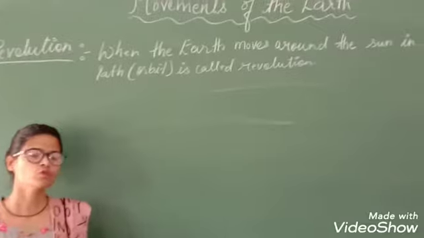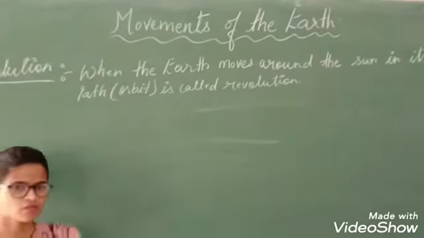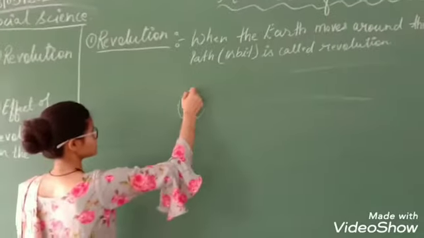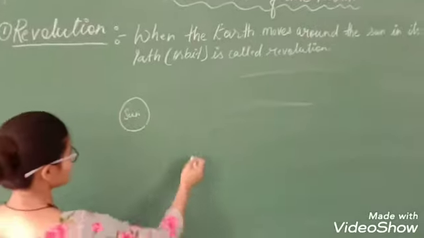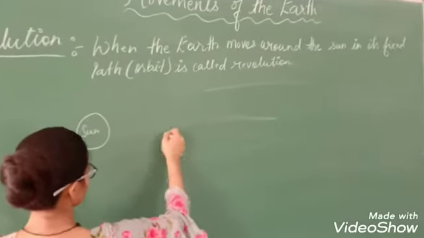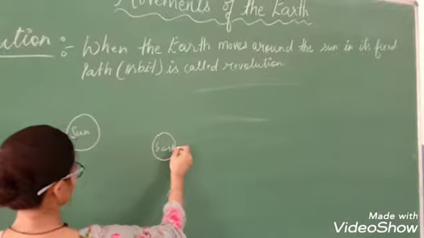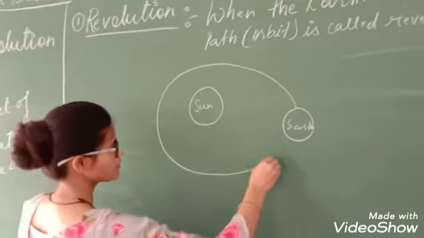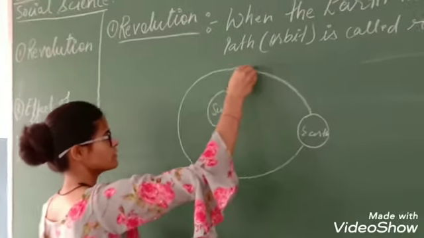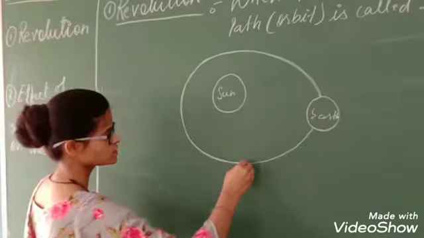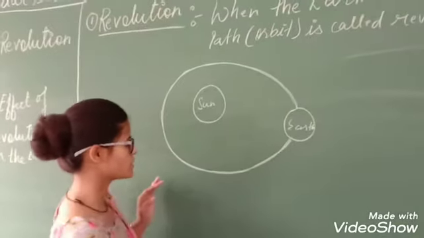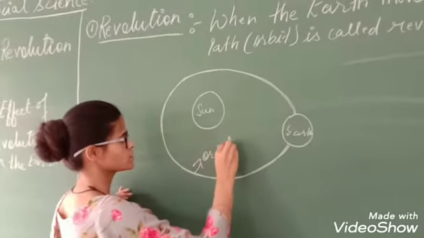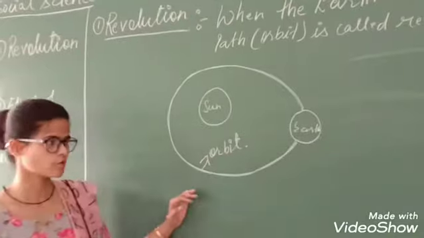When the earth moves around the sun in a fixed orbit, that is, suppose that this is the sun, and this is the earth. When this earth moves around the sun in a fixed path, this is the fixed path around which the earth moves around the sun. This path is called orbit. So this is orbit.